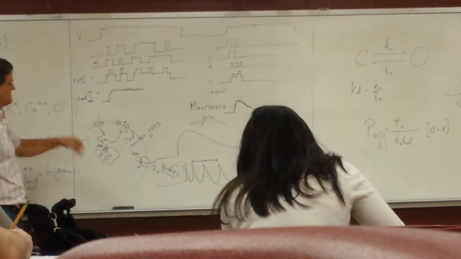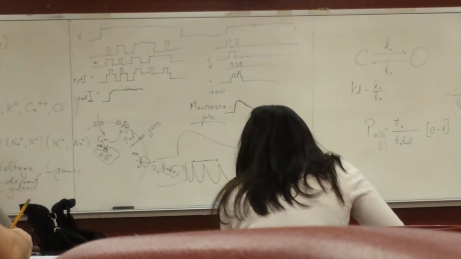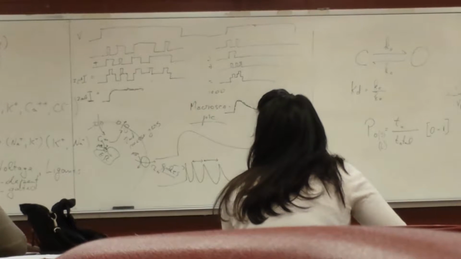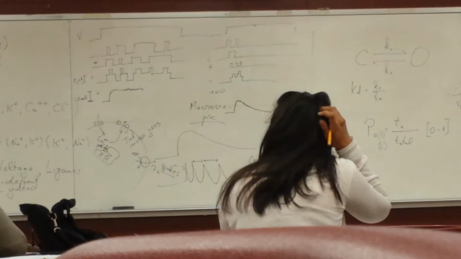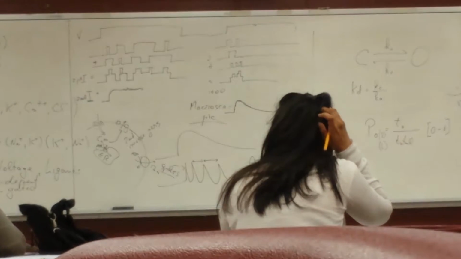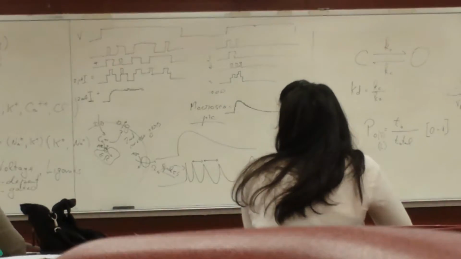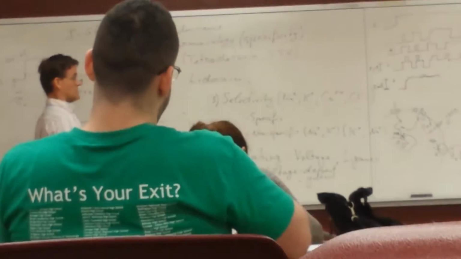All right, so the channels can be gated. They can be gated from the outside. They can be gated from the inside. They can be blocked with pharmacological agents. There are some pharmacological agents that can open channels as well. They're not only blocked, okay? But those typically can also be toxins.